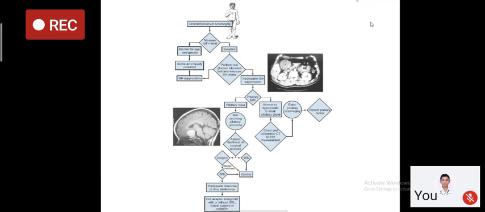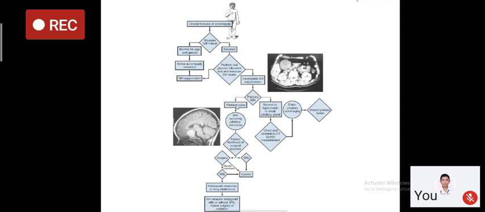So in an individual where you have clinical features of acromegaly, you first measure IGF-1 level. If IGF-1 is elevated, which is a screening test, then you perform the growth hormone suppression test. If on growth hormone suppression test your GH becomes suppressed, it will rule out acromegaly. If GH remains unsuppressed, next step is to perform pituitary MRI.